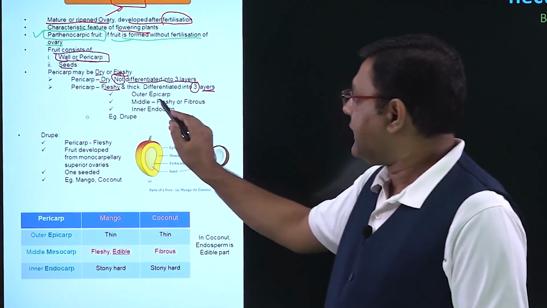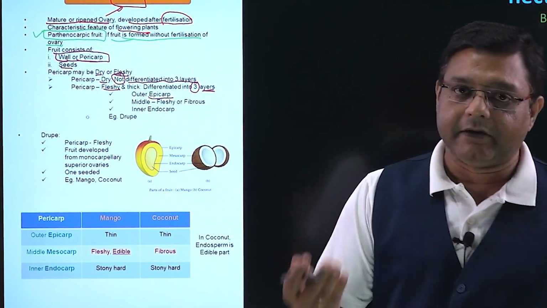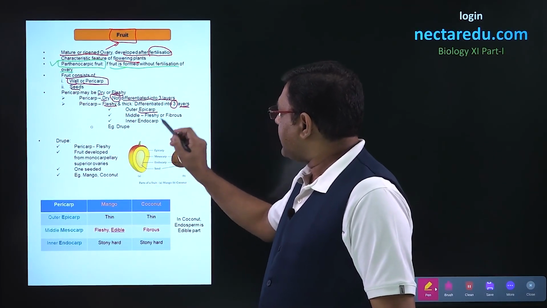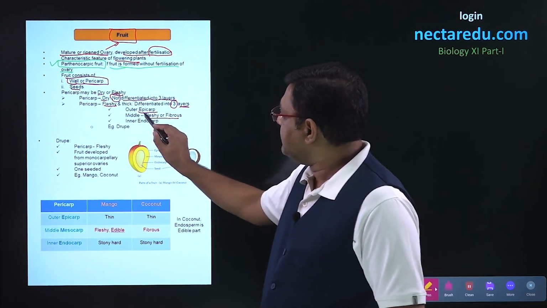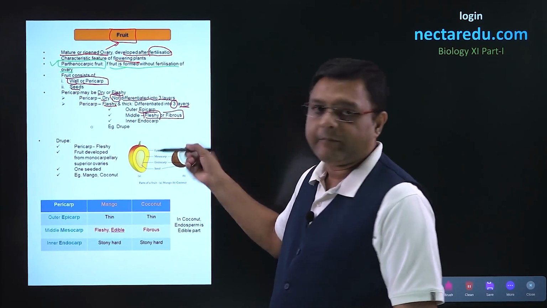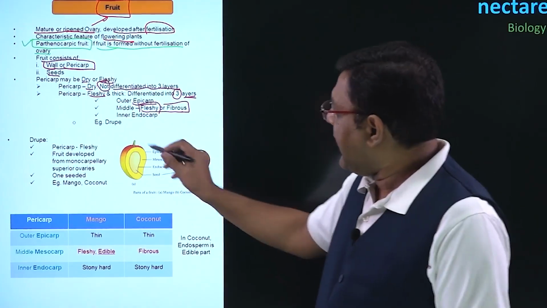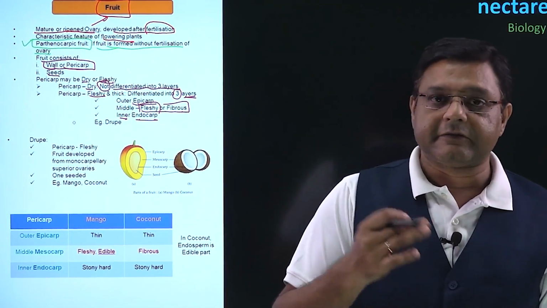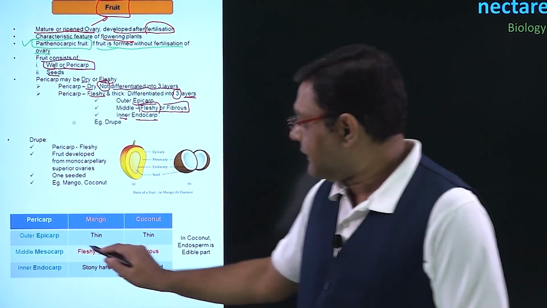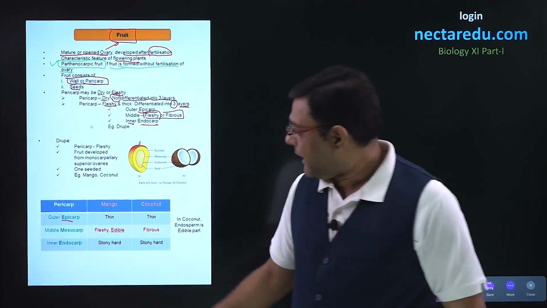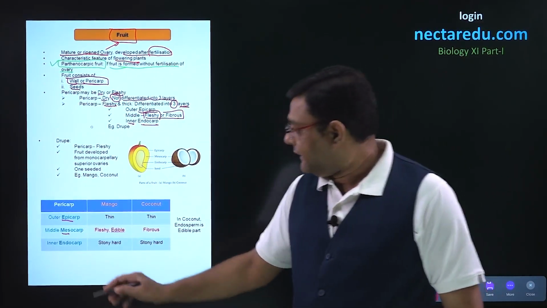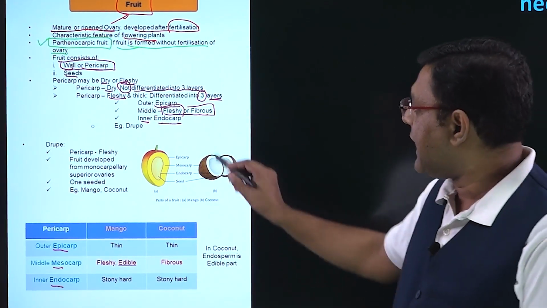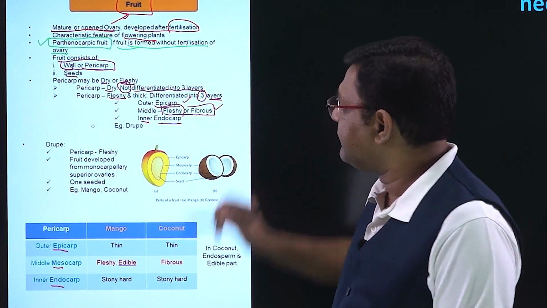different layers are: the outer layer will be epicarp, where epi refers to the outer. The middle part will be called mesocarp. This mesocarp will be fleshy or fibrous, which we will see later on, and the inner part will be called endocarp. So that means the pericarp has three parts. The outer part is epicarp, the middle part is mesocarp, and the inner part is endocarp. And this middle part, that is mesocarp, can be fleshy as well as fibrous.